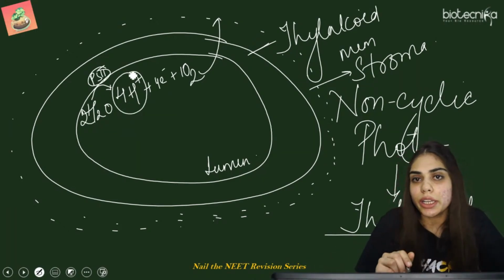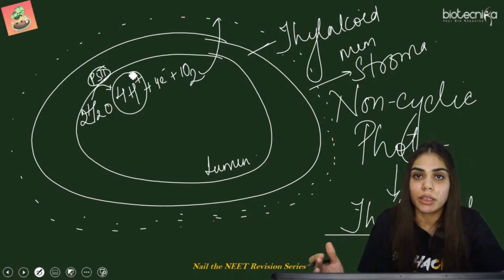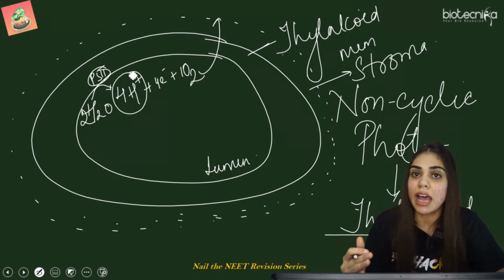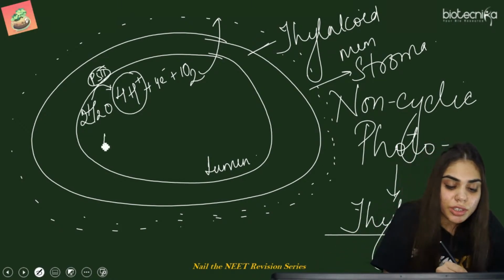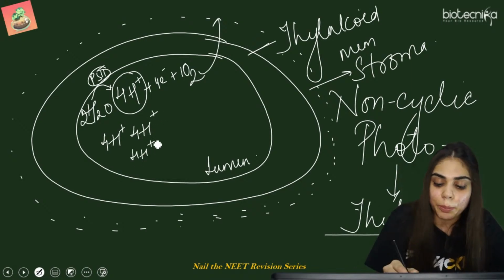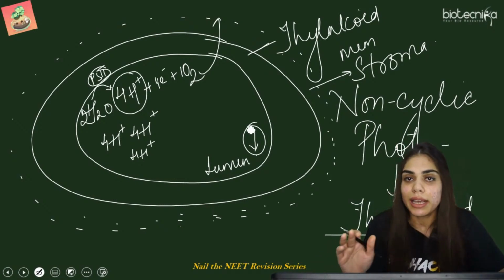Now, एक water molecule तो नहीं टूटता. Many water molecules are getting split because photosynthesis is a continuous process. ऐसा नहीं है कि it is happening just one time. So just recall कि अगर इतना H plus proton will be increased in the lumen, the pH will go down. The pH of the lumen will become acidic.